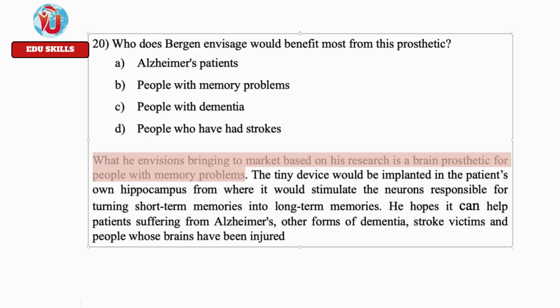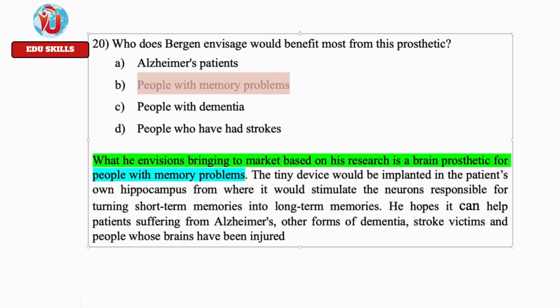Okay. Do you find any of the options here? People with memory problems. Then why should you worry at all about the rest of the thing? Yeah, this is the answer. This is called a topic sentence based question. The answer is directly given. So in the initial stage, you read everything, eliminate other options, do all those things. But once you are competent, you focus on these things.